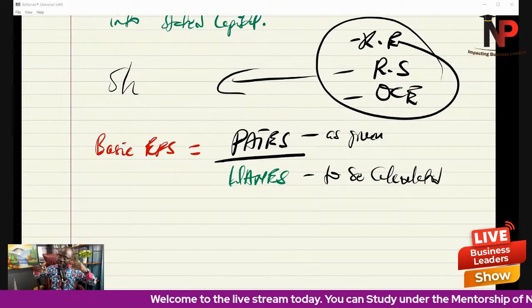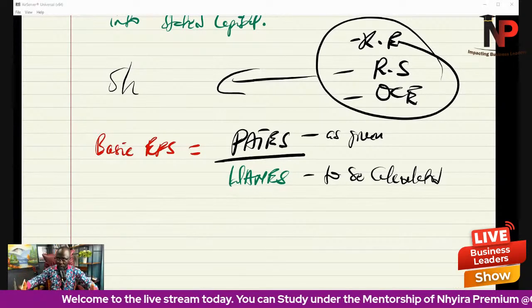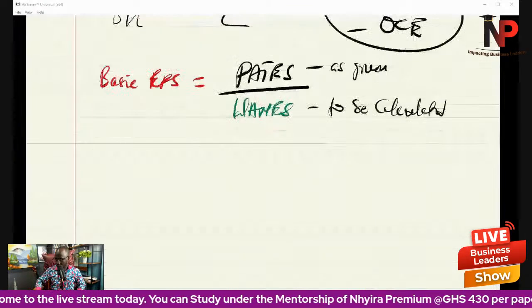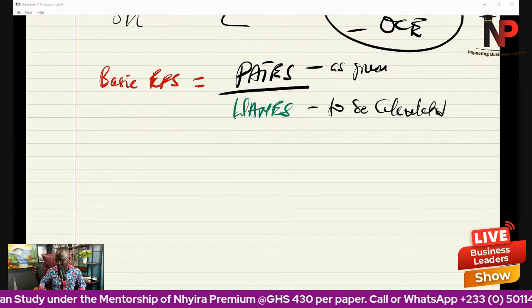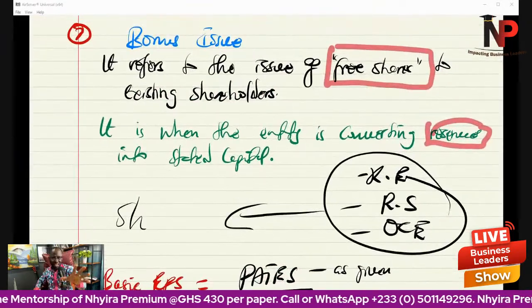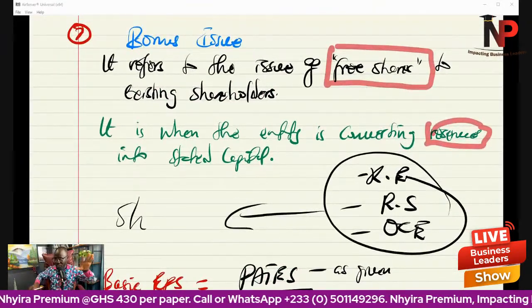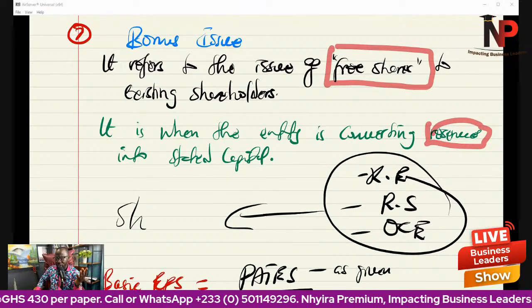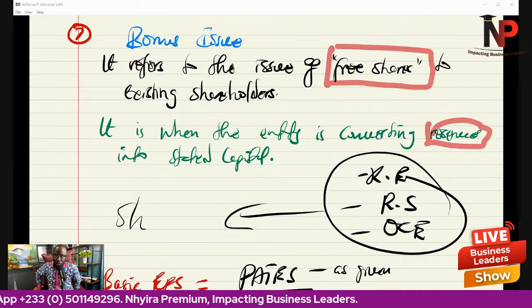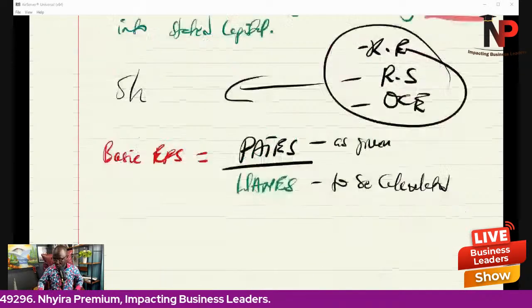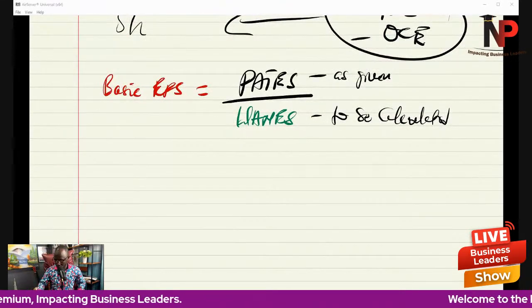In calculating the weighted average number of equity shares, there has to be a bonus fraction. Why is this important? Because they are not paying anything for it, so you are giving them free shares, and we have to take that into consideration. So how do we calculate the bonus fraction here?